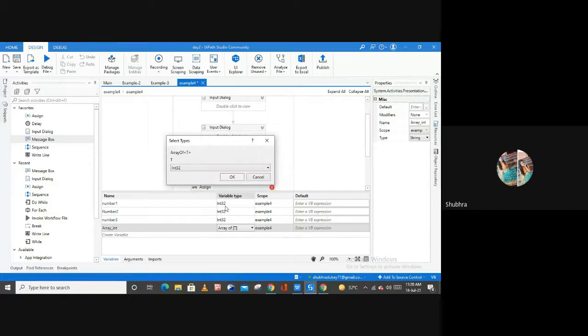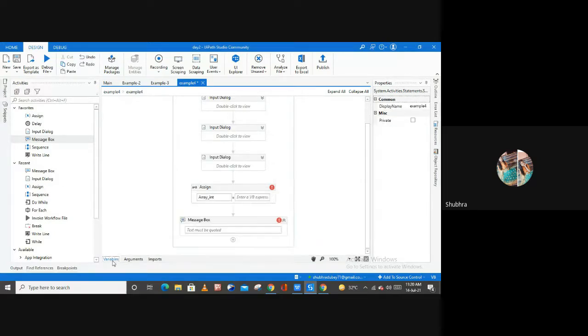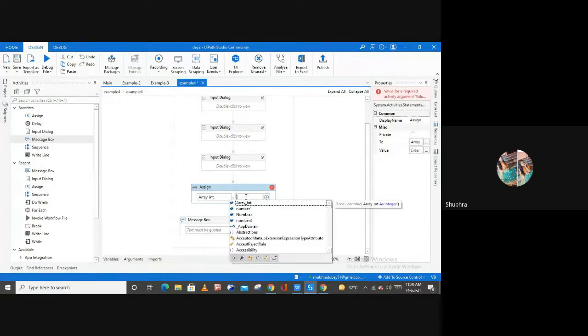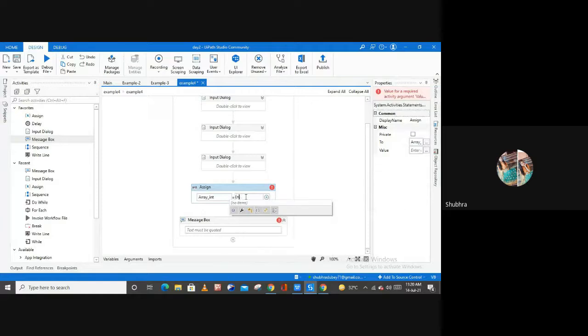Select this array of T, and from here you have to select the integer. As you can see, by default the integer is already there. Let me select Int32, hit OK, and that's it. And now we have to store all the numbers, or I can say all the variables, here. To store all your variables, use these curly braces, and one by one mention all your variables inside of these curly braces, right?